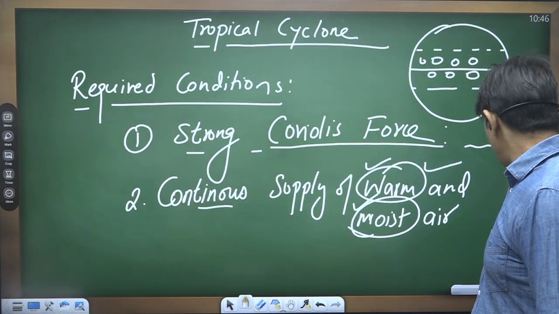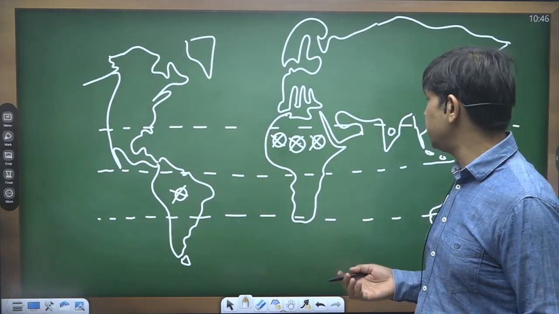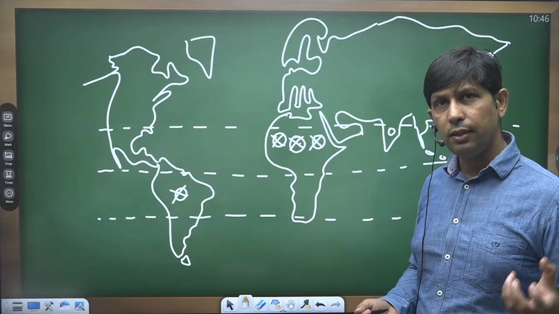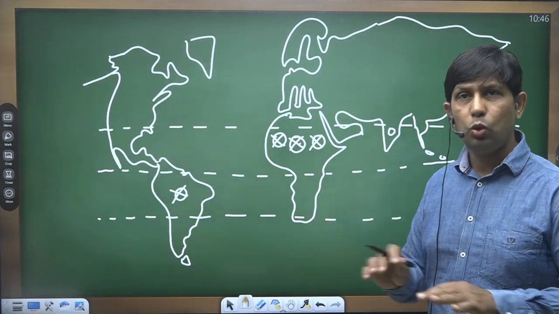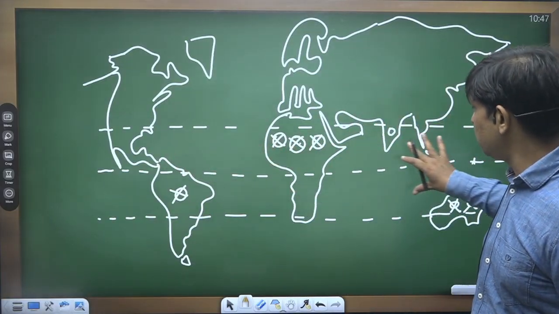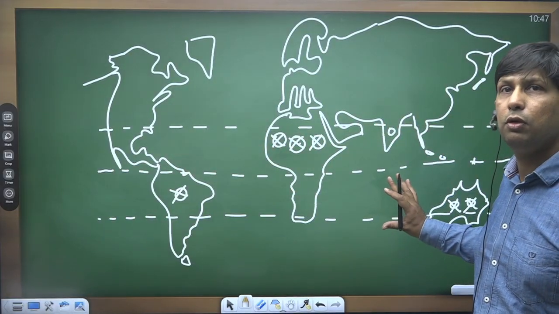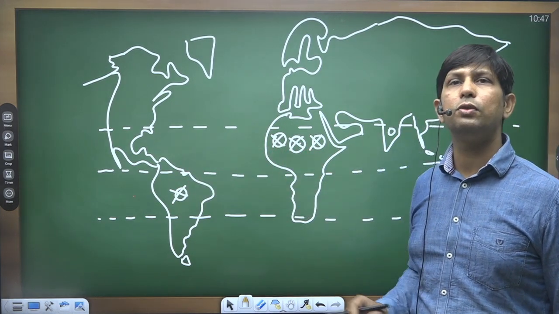Wherever we have a warm water surface, over that part we can think about the formation of tropical cyclone. So in the tropical area we can have the formation of tropical cyclone only over the watery surface. It will not form over the land surface.